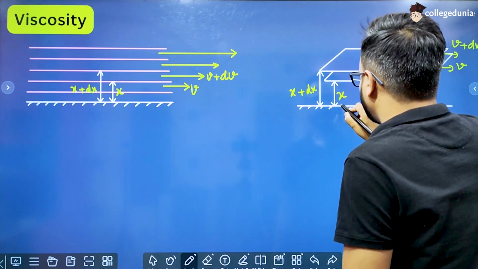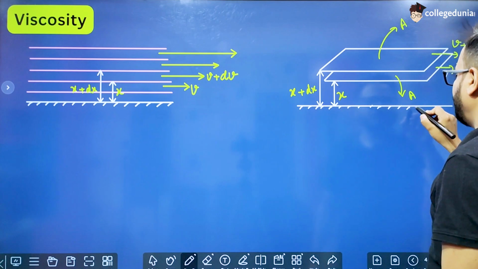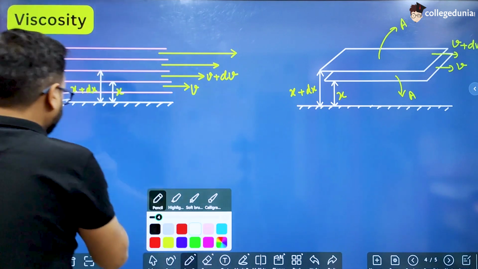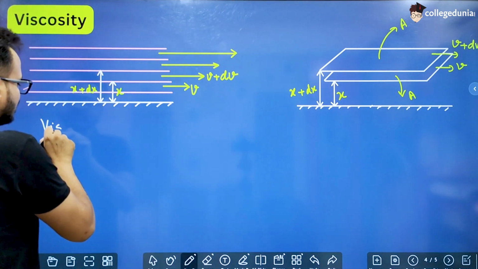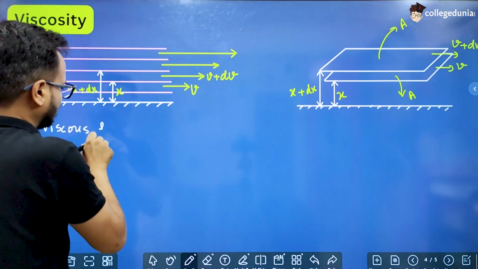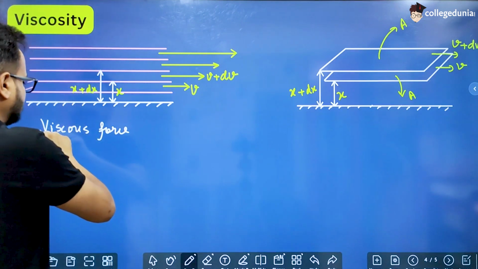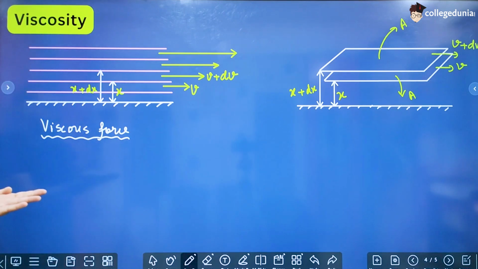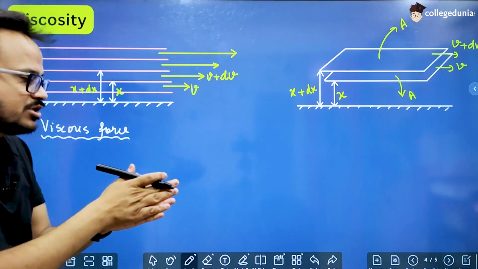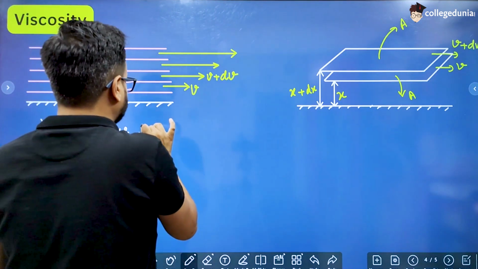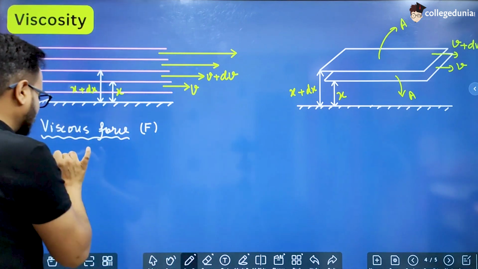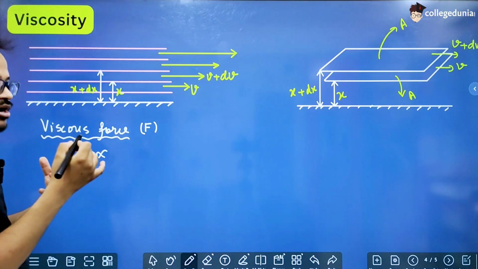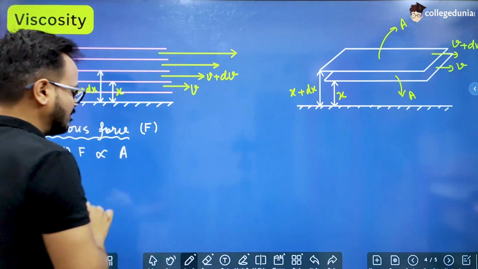So we will discuss a formula for the viscous force which is acting between these two layers. The viscous force is the force which arises due to the viscosity, the force which is responsible for opposing the motion. So what is the formula of that force? Let us say the viscous force is F. So we have observed that the viscous force F is directly proportional to A.